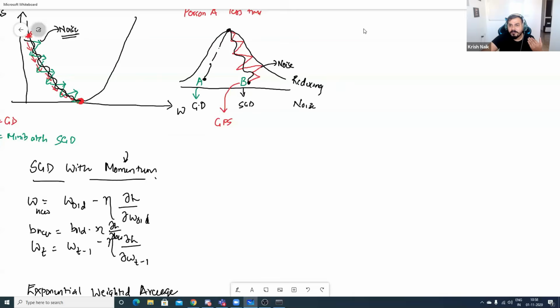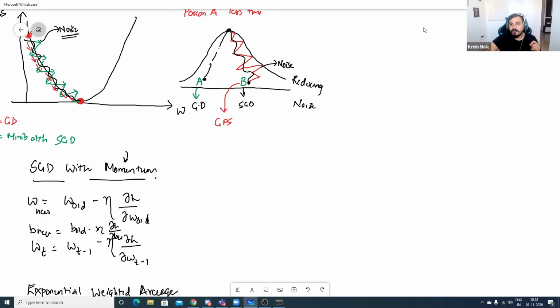Exponential weighted average also has a disadvantage. At start, it will be low. Is it right? What do you mean by at start, it will be low? No. What you're talking about, probably you're talking about the next optimizer. I'll talk about it.